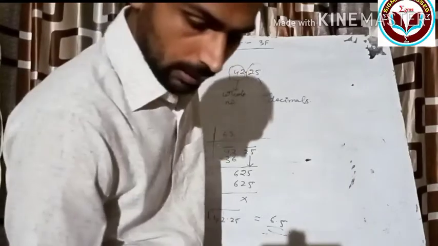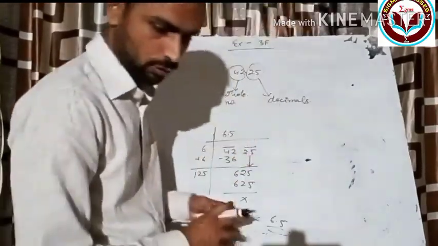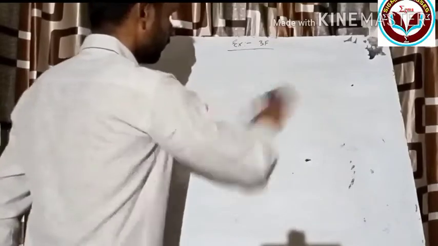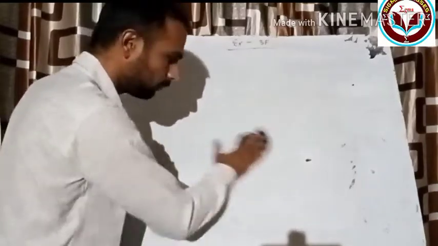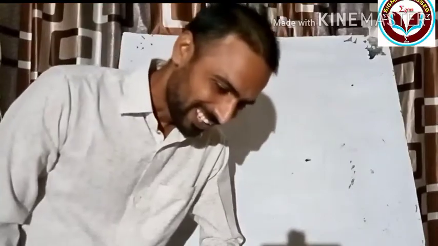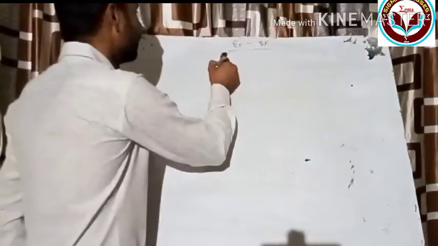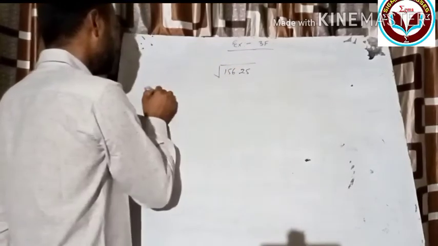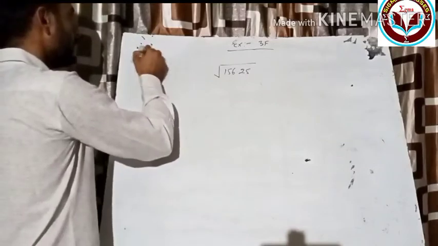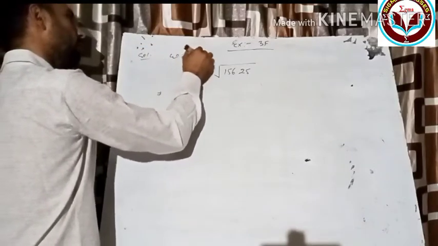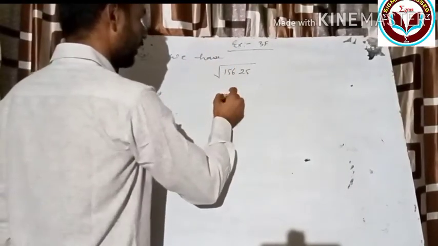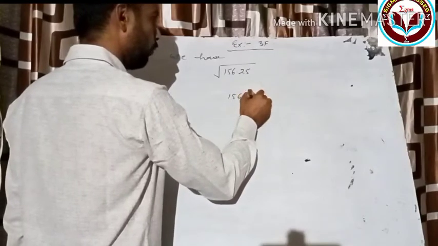Okay, now see, let's take one question from your exercise, that is question number 3 of exercise 3F. Okay, question number 3. So we have to find out the square root of 156.25. So you know how to solve this question. It's your solution. Now this implies we can write like this: 156.25.